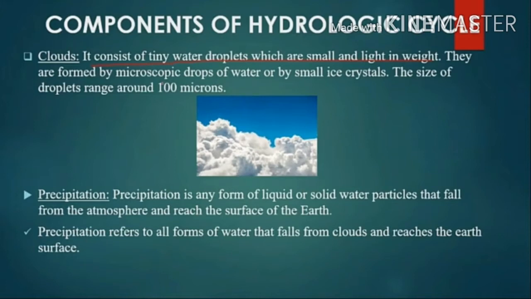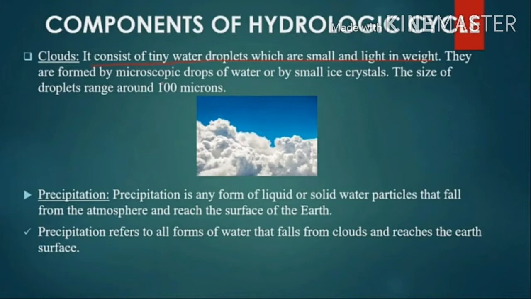Next is precipitation. Precipitation refers to all forms of water that fall from clouds and reach the earth's surface. For the occurrence of precipitation, cloud droplets or ice crystals must grow heavy enough to fall through the air. When the droplets grow large in size, they tend to fall. While moving down, by collecting some small droplets, they become heavy enough to fall out of the cloud as raindrops. So this is precipitation, rainfall.